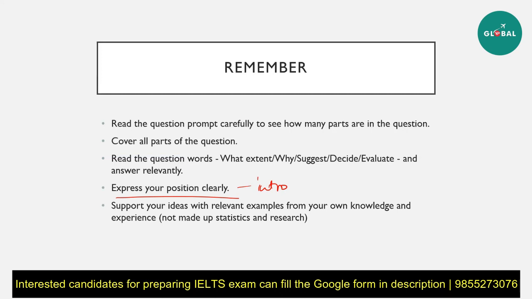Also, one thing that has been included as a myth for many students is that they make up different types of statistics and research proposals and add that to their essay. That is completely not allowed. Do not add anything that you frame as a fact, but that can be checked on Google in one second by the invigilator and proven wrong. Don't add any numbers or specific research data, anything like that. Do not take that risk. Just write a generalized example or situation. That is the best way to go.